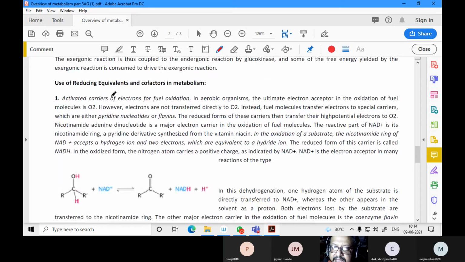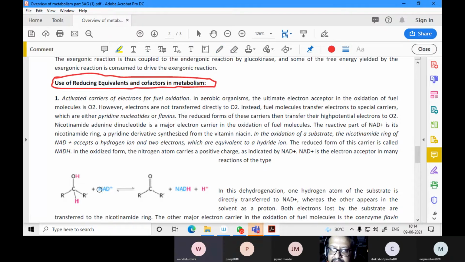Then we have the use of reducing equivalents and cofactors in metabolism. What are reducing equivalents? NADH, NADPH, and FADH2 are reducing equivalents.